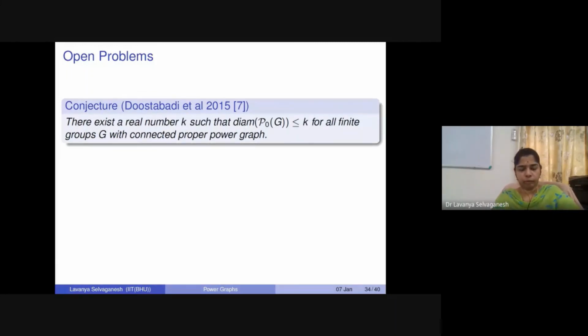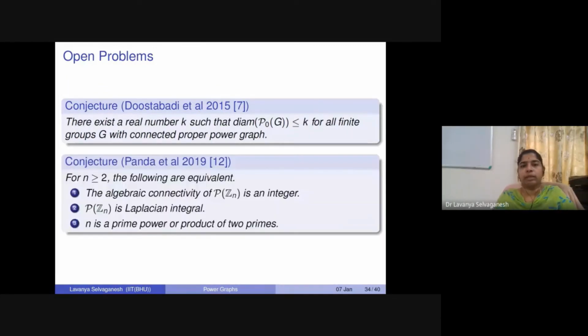For those who are interested in open problems, let us look at a couple of conjectures which were posed in 2015, and they are still open. If interested, people can try to work here. There exists a real number k such that the diameter of the proper power graph is at most k for all finite groups. If you look at a finite group G which has a connected proper power graph, then there exists some real number k for which the diameter of this is at most k.